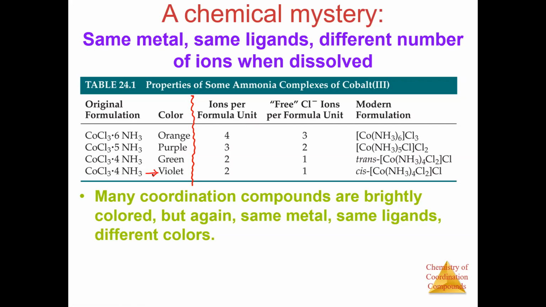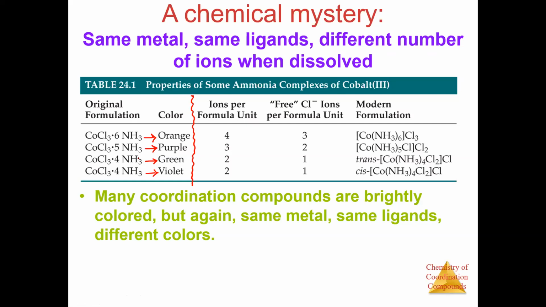He saw a violet color. Then he added a few more NH3, then he saw a green color. Then when he added a few more, he saw a purple color, and then when he added a few more, he saw an orange color. So he said, why is the addition of NH3 giving a different color to the solution?